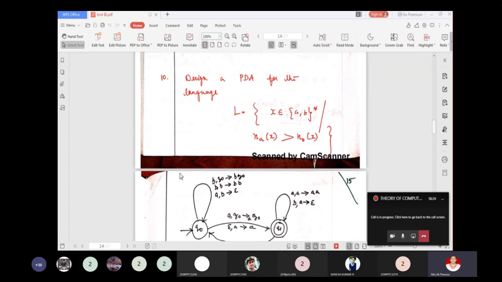Next, design a PDA for the language of x belonging to (a, b) the whole star such that n of a is greater than or equal to n of b.